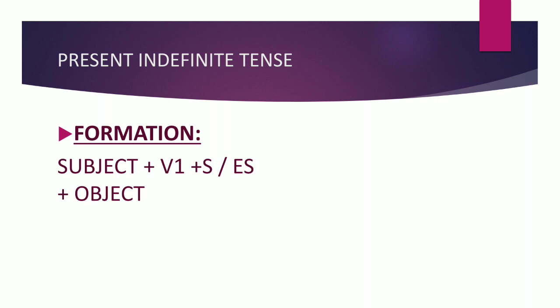Okay, the best example is: the sun rises in the east. Rise is the verb's first form, we are adding s because the sun is singular, so the sun rises in the east. Similarly, I go to school daily. I go, with I we never use s or es. He goes to school daily. Understand? So in this way we have to use present indefinite tense.